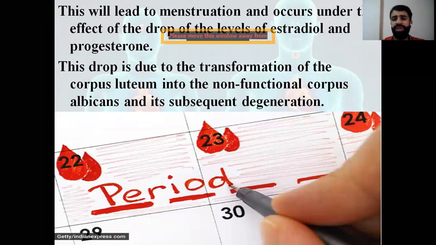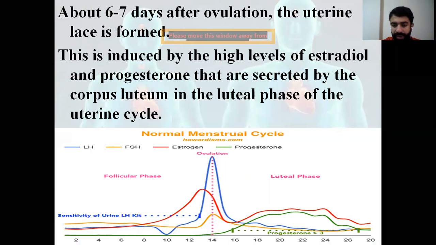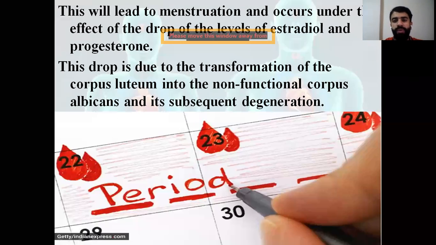Menstruation, whenever it occurs, will occur under the effect of the drop of both hormones, estradiol and progesterone. So whenever estradiol and progesterone drop down at the end of the cycle, we have menses. Menses is going to be ready and it's going to start. So the menstrual cycle will occur under the effect of the drop of both hormones, estradiol and progesterone.